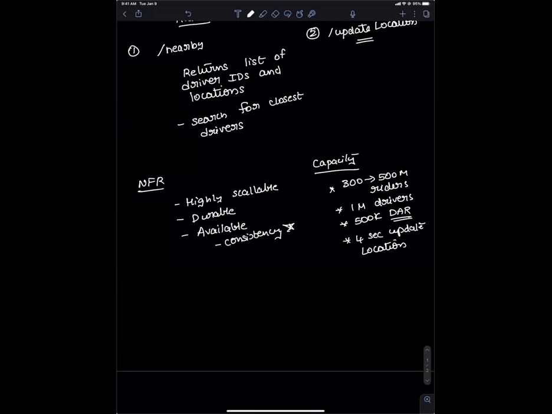That also means that when a rider searches for a car or an Uber, he has to also send his own location, so that I'll be able to find out which is closest to me.